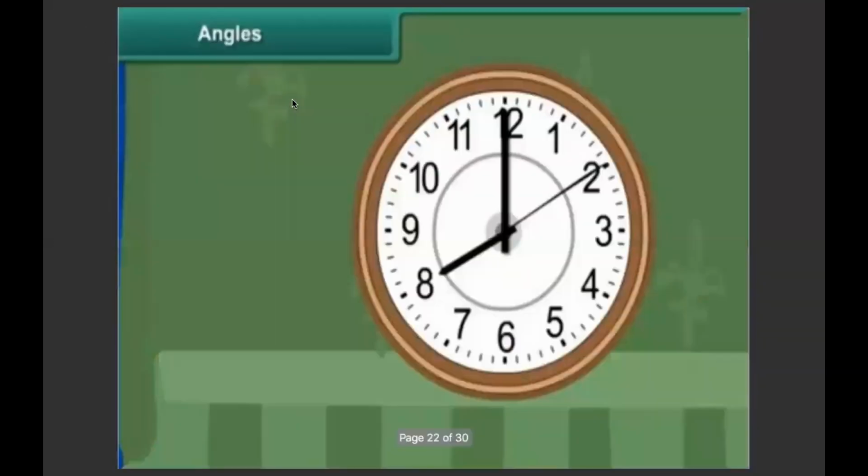Next, now can you see? These are the two rays here, they form an angle. So these two rays also form an angle. So wherever the two rays meet at a common point, they form an angle. So an angle is formed where the two rays meet.